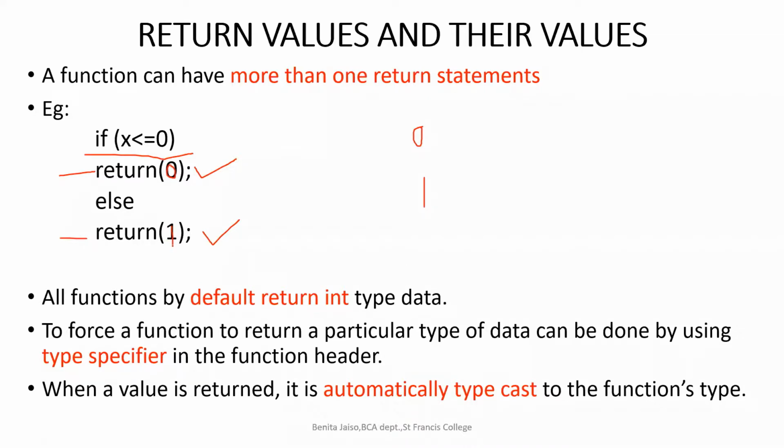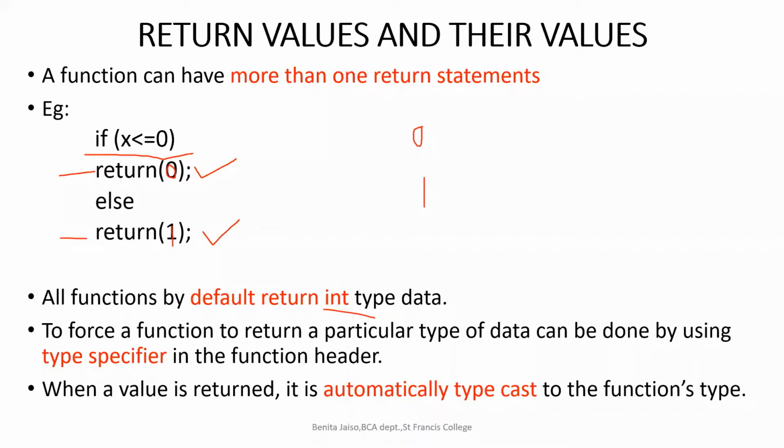Got it? All functions by default return the integer data type. So if you want a character to be returned, or a string, or a float variable, you have to explicitly mention the data type. Ordinarily, it will be taken as an integer. Actually, we have to mention integer also. You have to mention the data type, whatever the return type is.